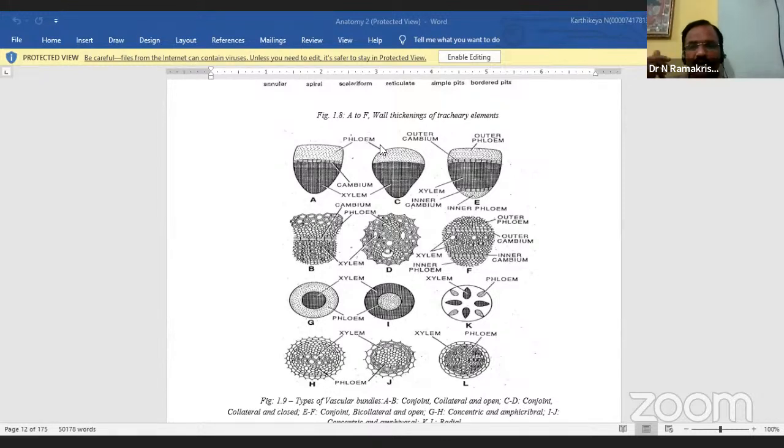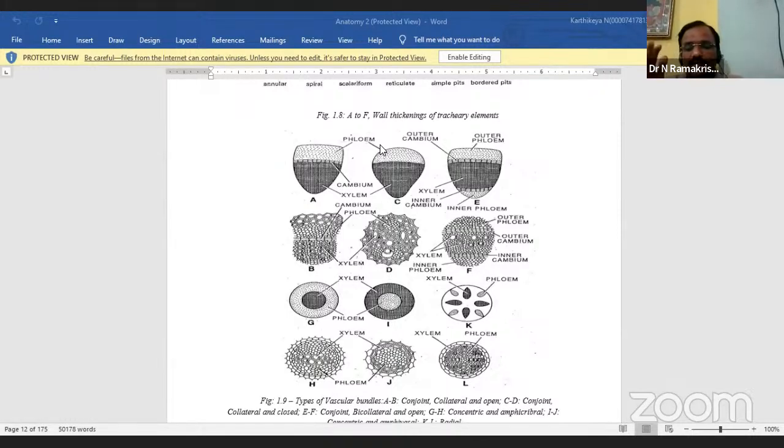Similarly, now you see secondary xylem. It develops from the vascular cambium, which is a lateral meristem. So such a distinction is not observed in the secondary xylem. Both are normally wide and very short. That is different in secondary xylem.